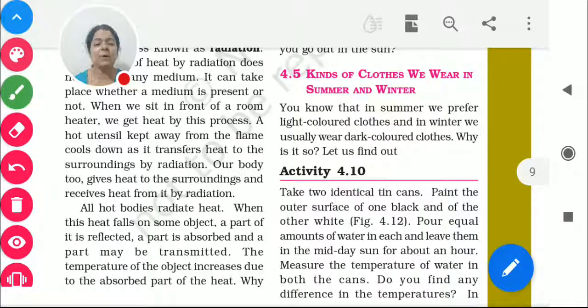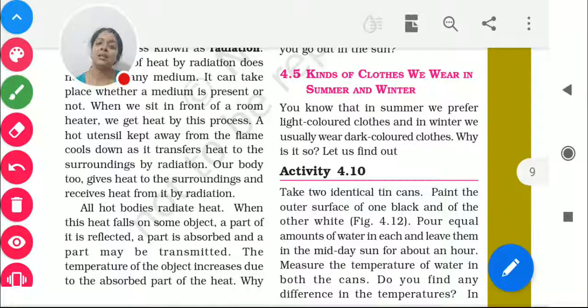Then comes the winter season. It is always told that you must have a layer of clothes. It could be woolen clothes, it could be anything, but the cloth is supposed to be very thick, so that when the outer chilled wind is coming, it is protecting your body. It is keeping your body hot inside. There is heat inside the body, so it protects us, and it does not allow the heat of the body to go out either.